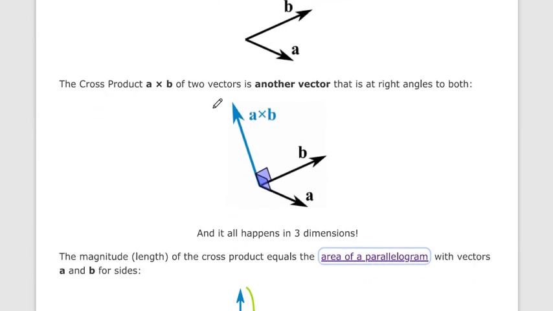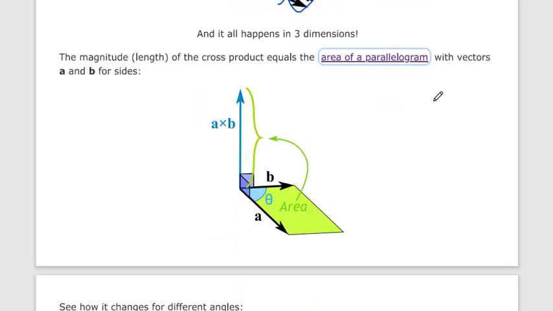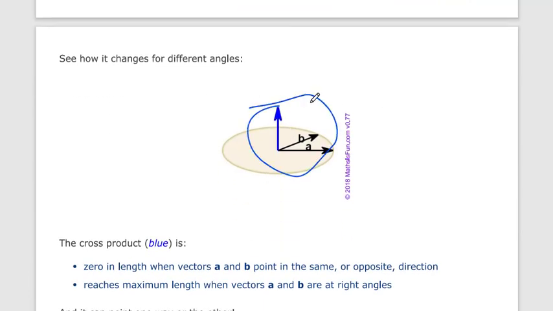And what is the direction of the A cross B vector? The cross product A cross B of two vectors is another vector that is at a right angle to both of these vectors, not only one, but to both. If the vectors are in 2D, then the cross product answer lies in another plane, in 3D, because it has to be at a right angle to both.